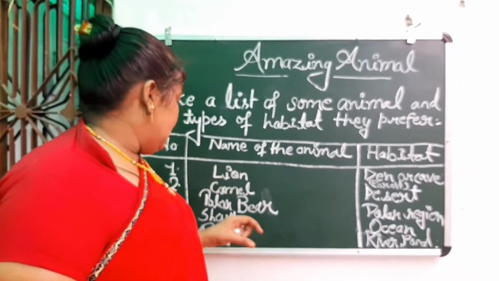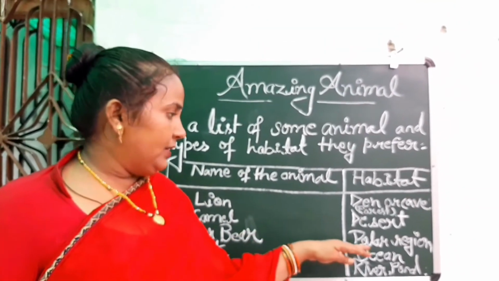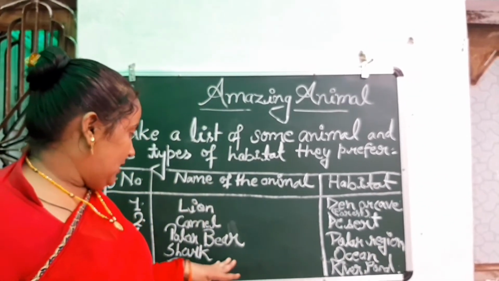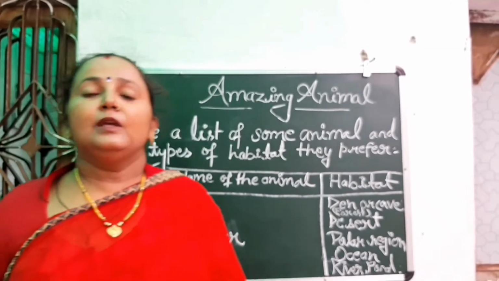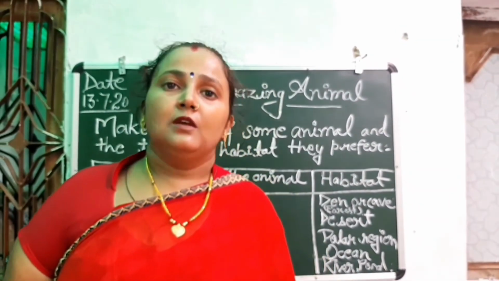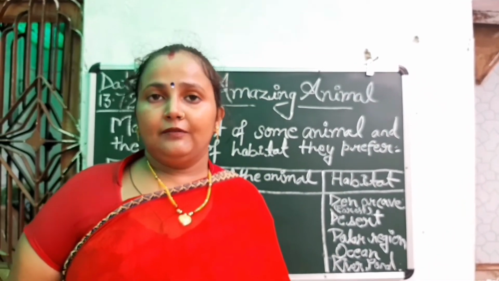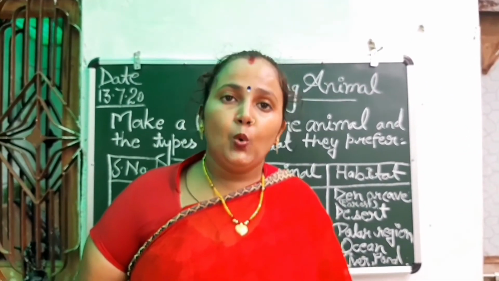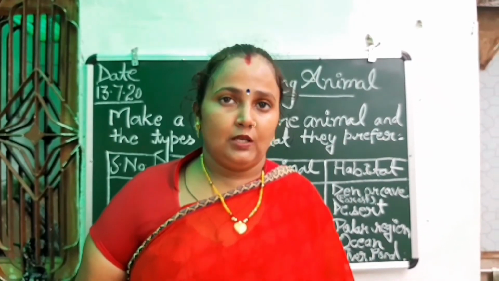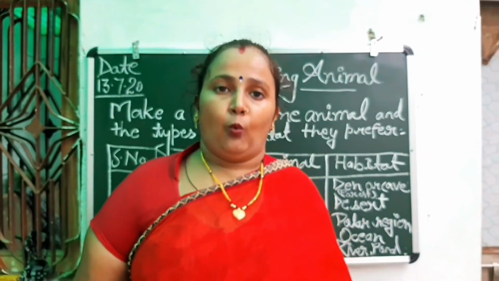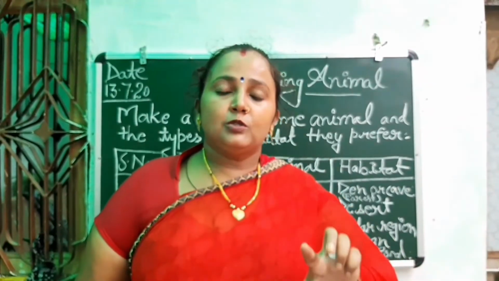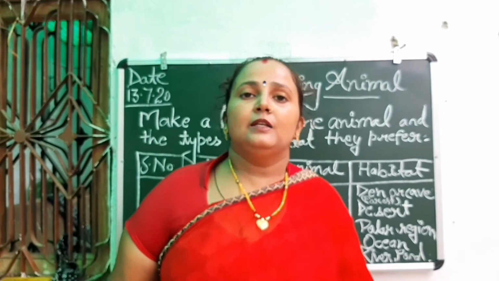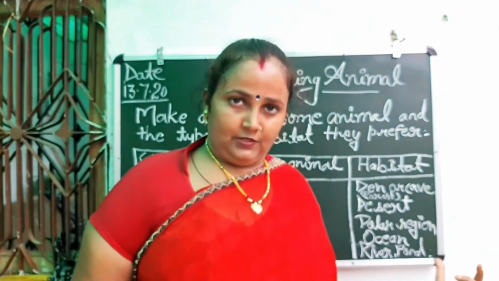Then the next habitat is what? Polar region, right? Wherever the polar bear lives. Many other animals like penguins and polar bears are all living in a polar region. The polar region is a very cold region with very high mountains that is covered with snow, right? It is a cold region and high mountains we find here. That is the polar region.